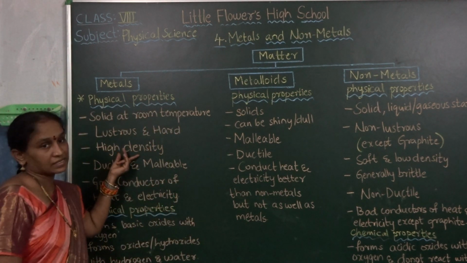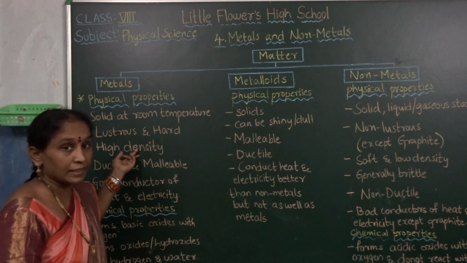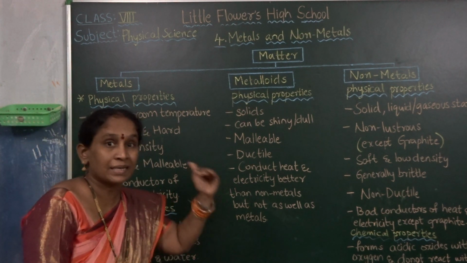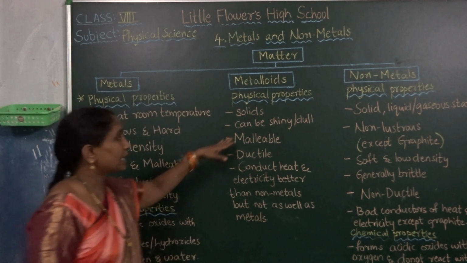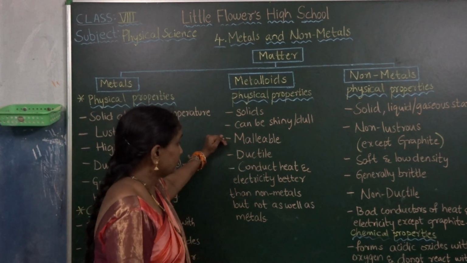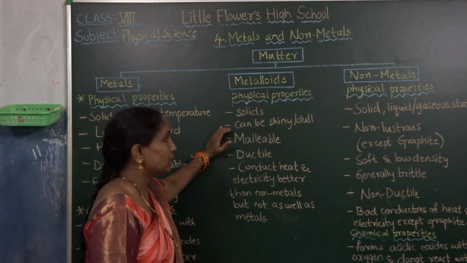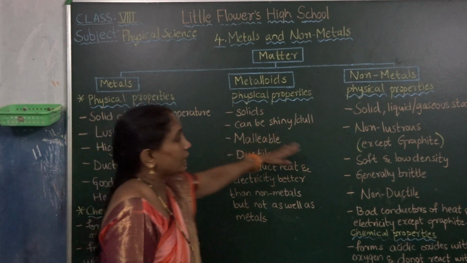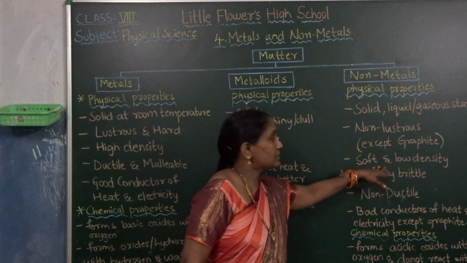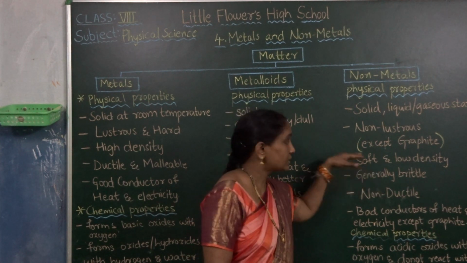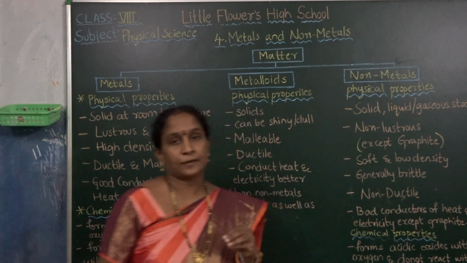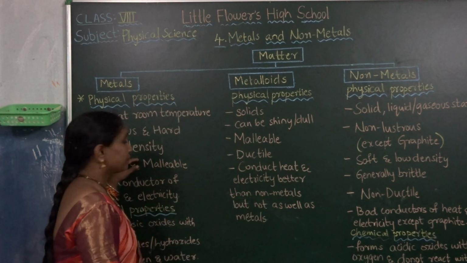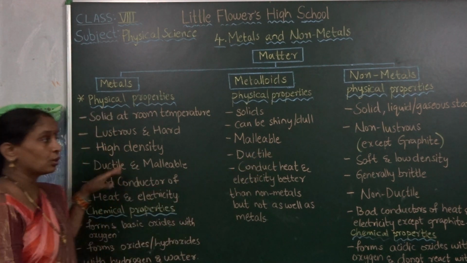Next, high density. All the metals have very high densities. Metalloids also have high density, and non-metals are very soft and have very low density. Metals have high density, and non-metals have low density.